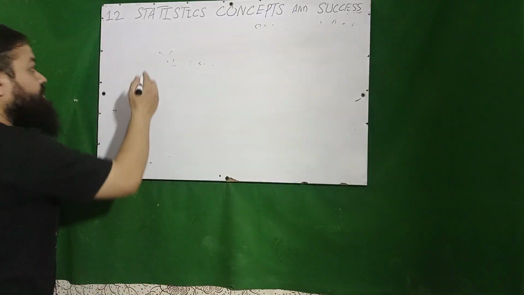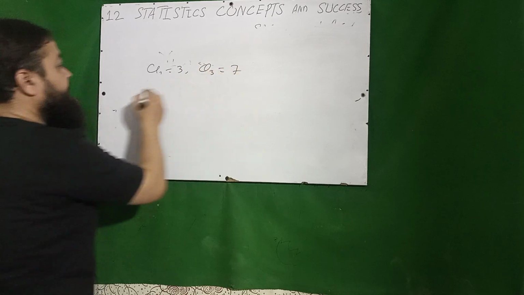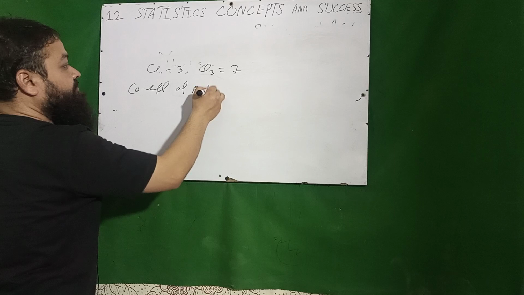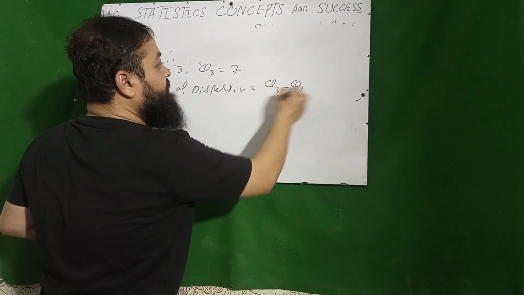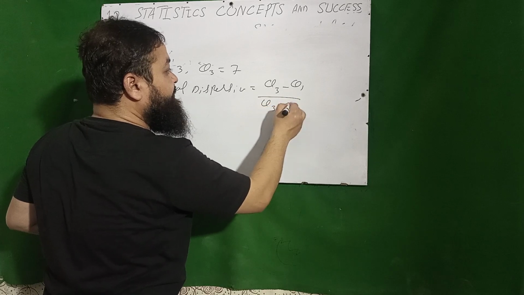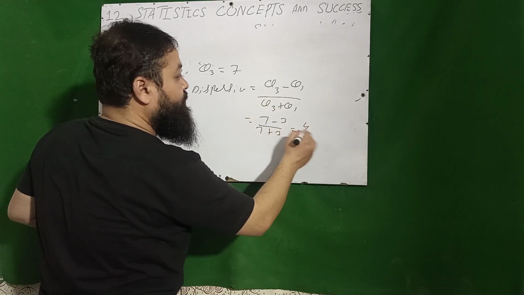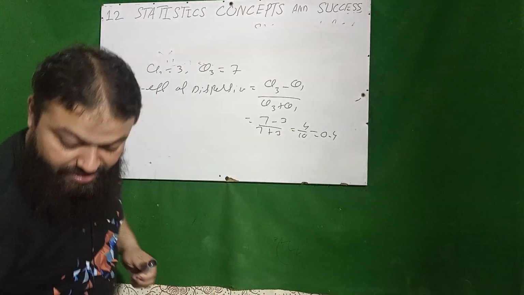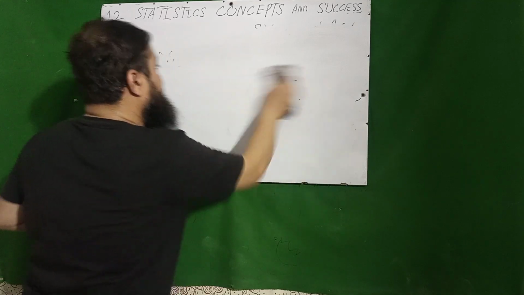Next question: the lower quartile value is given as 3 and the upper quartile is 7, and find the coefficient of dispersion. A very important one. The formula is (Q3 minus Q1) over (Q3 plus Q1). 7 minus 3 over 7 plus 3, 4 over 10, so 0.4 will be the correct option in the exam. Then I will tell you the topic of Chebyshev inequality.